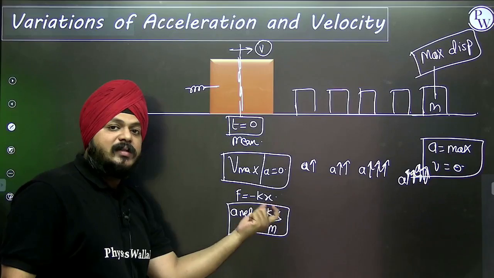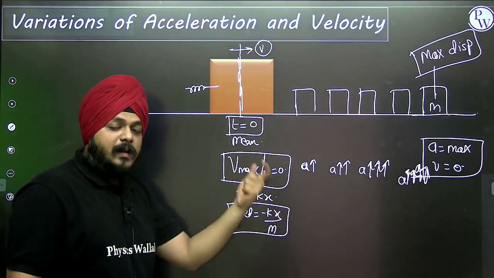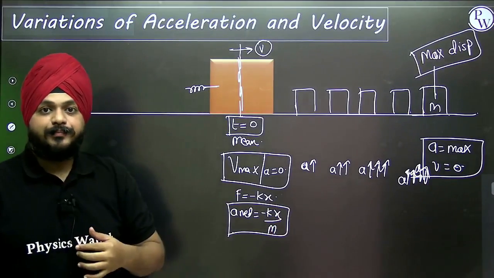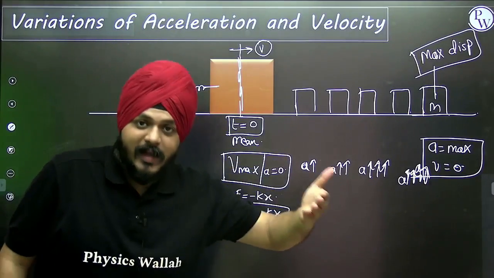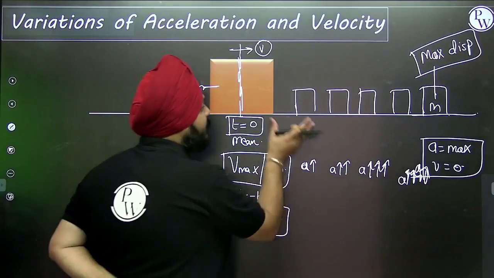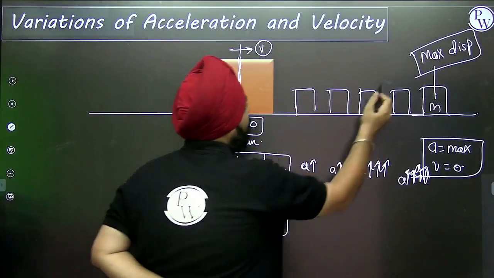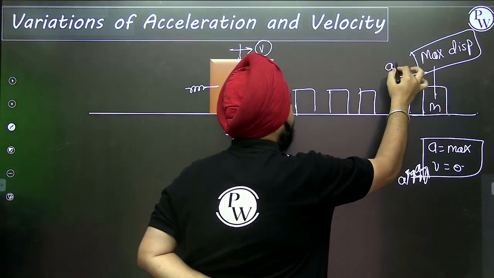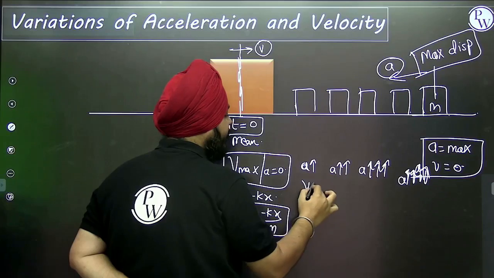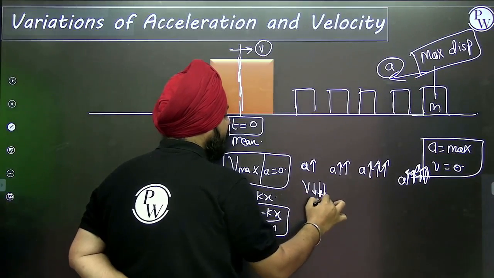Because elongation is getting increased. It means some amount of elongation is there, and slowly work is done, and the energy is stored in the form of potential energy. So at this point, in between these two, we are having the maximum acceleration and that is also acting towards the center. So at that point, velocity is continuously decreasing.